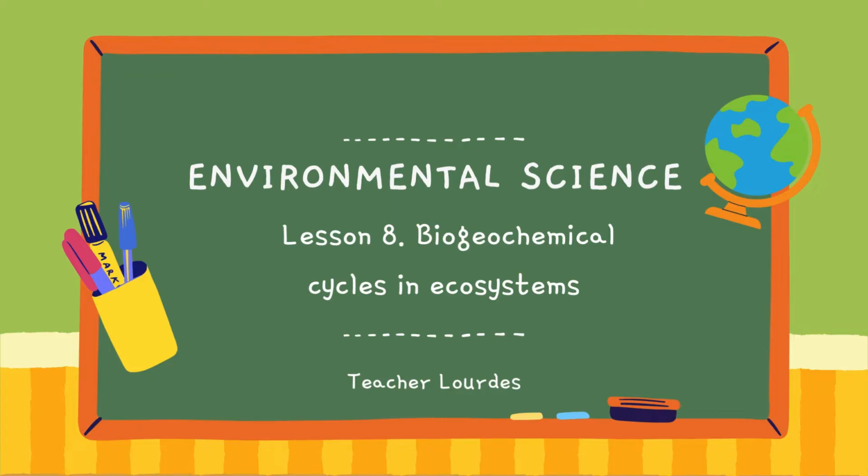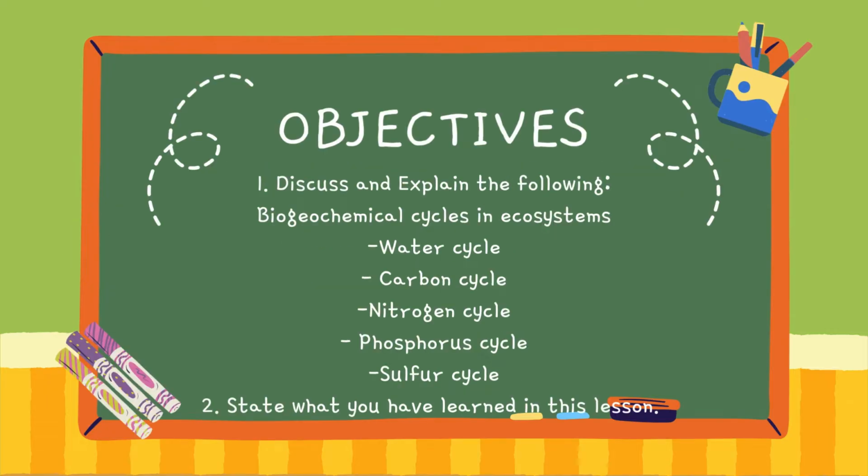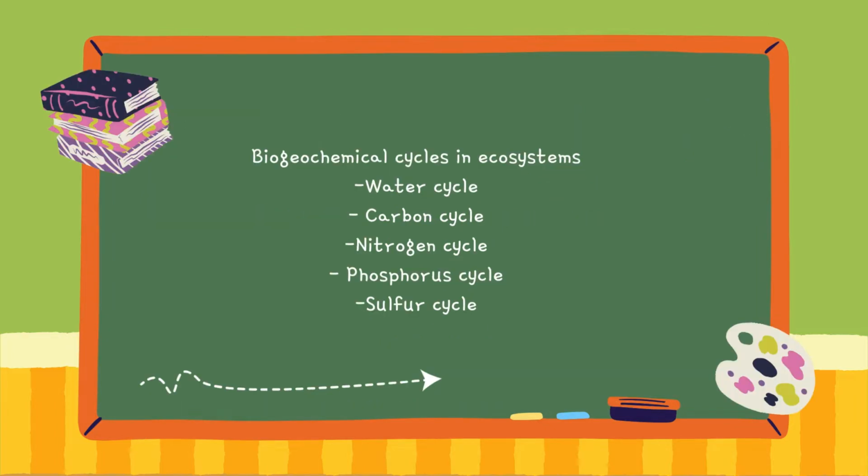Our lesson 8 is Biogeochemical Cycles in Ecosystems. The objectives of the lesson are to discuss and explain the following: biogeochemical cycles and ecosystems, water cycle, carbon cycle, nitrogen cycle, phosphorus cycle, sulfur cycle, and state what you have learned in this lesson. For this video, we will watch YouTube videos from MooMooMath and Science website in youtube.com to explain the following biogeochemical cycles in ecosystem. Let's start.